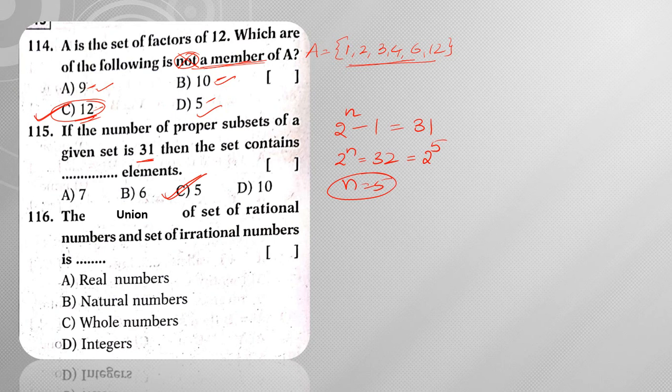Next, the union of the set of rational numbers and the set of irrational numbers. The union of rational numbers and irrational numbers is real numbers. Right? So these are all the questions on sets, different models that we have discussed. There are some questions which are repeated, and those questions are very, very important.